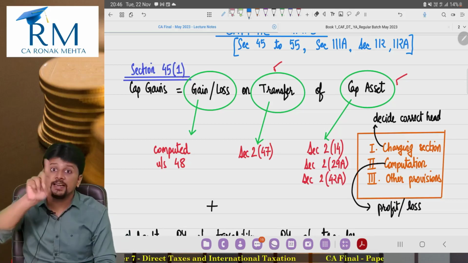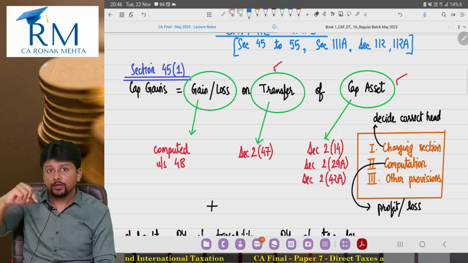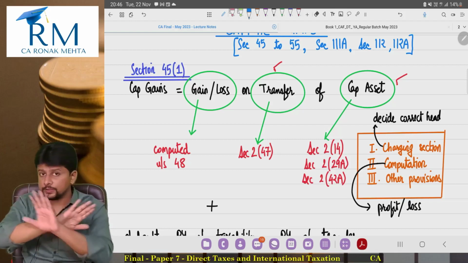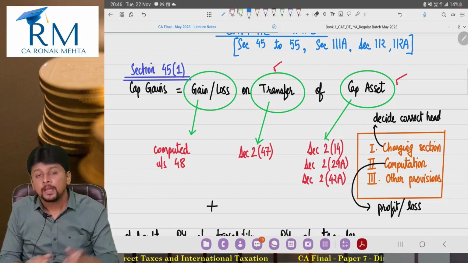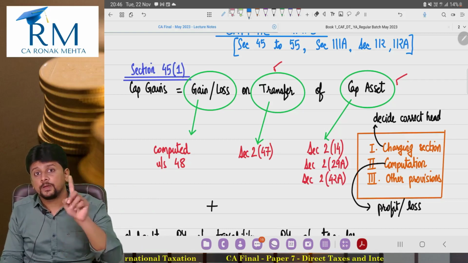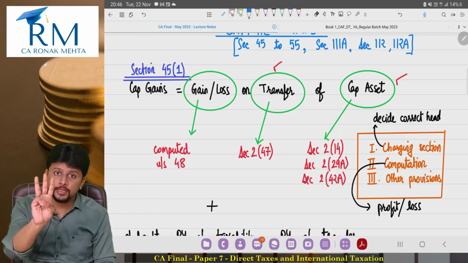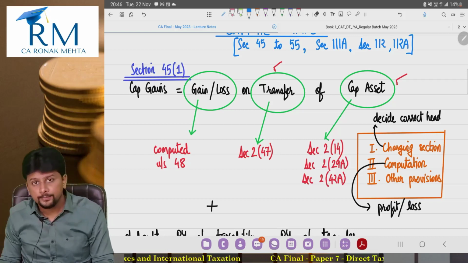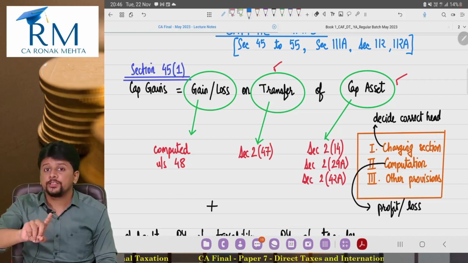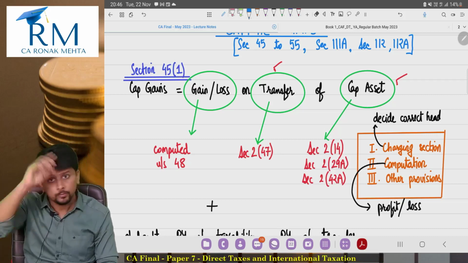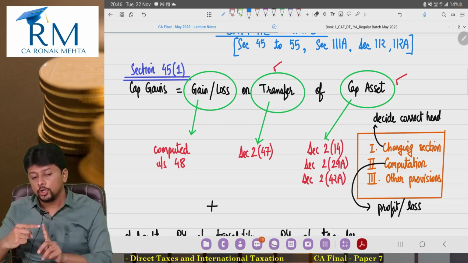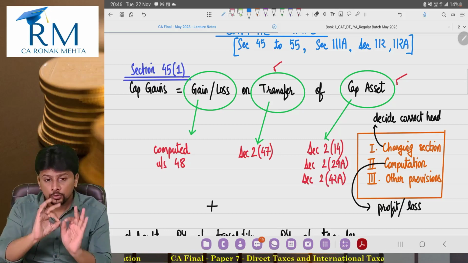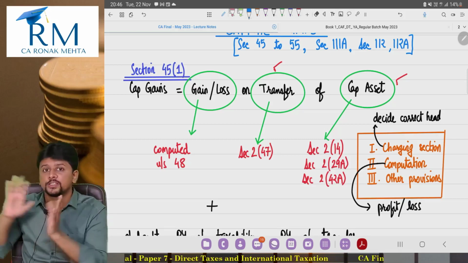Second proviso says indexation will be allowed for long term. If you are covered by the first proviso, non-resident, investing foreign currency in shares and debentures, second proviso, indexation will not apply. If you are covered by long-term capital gain as per 112A, the third proviso is telling you that indexation will not apply, and the first proviso's conversion reconversion method will also not apply. Fourth proviso is telling you bonds and debentures held as long term, no indexation, but for sovereign gold bonds indexation will be available. Fifth proviso, rupee denominated bonds getting redeemed and rupee has appreciated, so that appreciation component will not be included as full value of consideration.